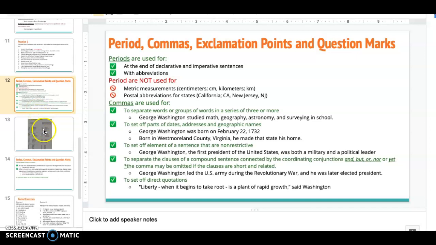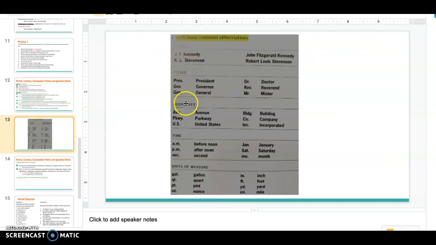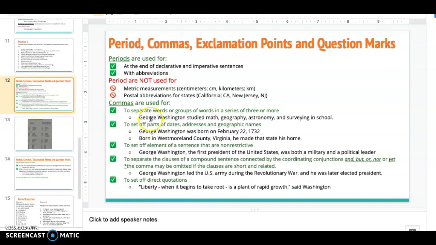If you look on the next slide, you're going to see that there are common abbreviations here. So you'll see like a name, John Fitzgerald Kennedy, J.F.K. You put periods there when you're using it with names, titles, addresses, like names of streets, the time and units of measurement. Notice it does not say metric measurements. These are just units: inches, foot, yard, pint, ounce, stuff like that.